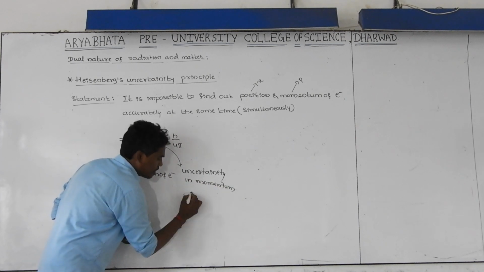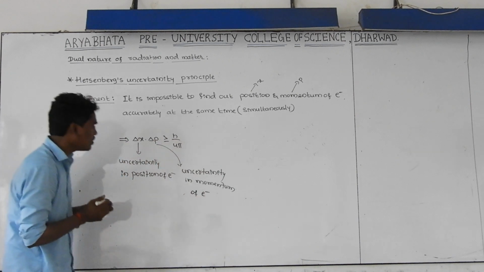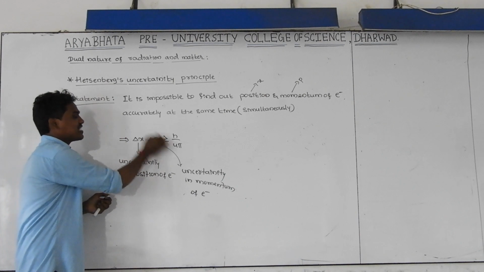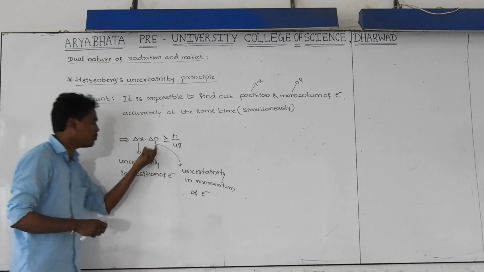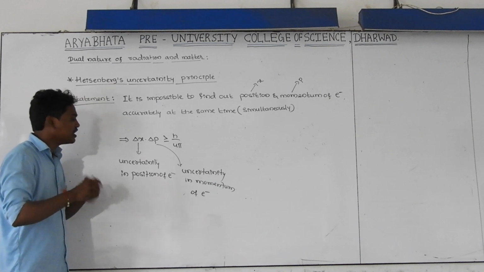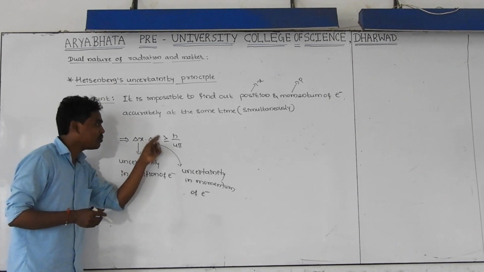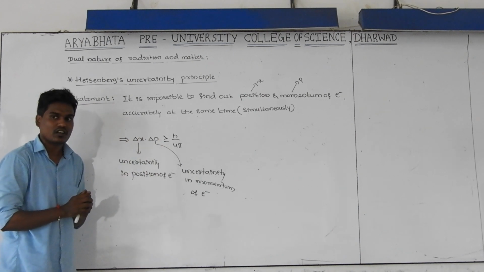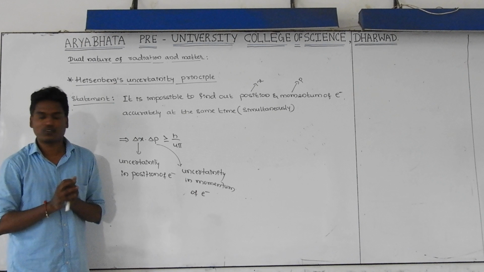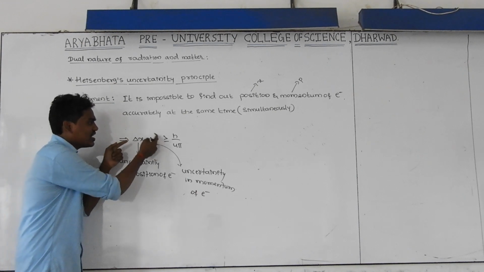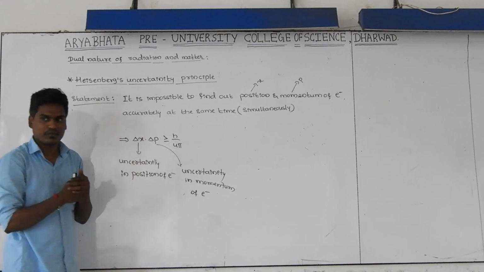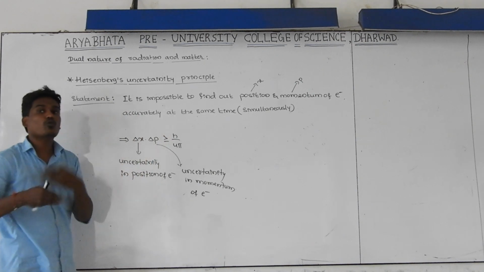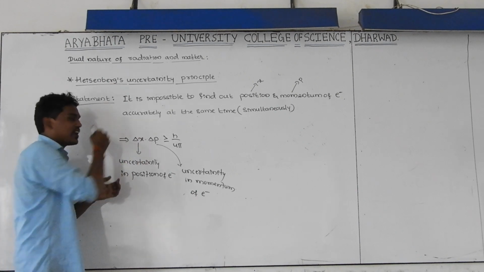What he told is, if you find out exactly the position of the electron, then you are not getting the exact value of momentum. You are getting maximum error in momentum. Or vice versa, if you find out the exact momentum value of the electron, then it is highly impossible to get the exact value of position. It is possible to find out only one value. If you want exact delta x, then you get maximum uncertainty in delta p. Or if you want exact delta p, then you won't get the exact value of delta x.